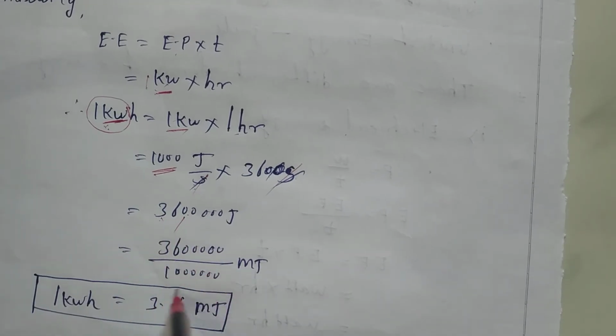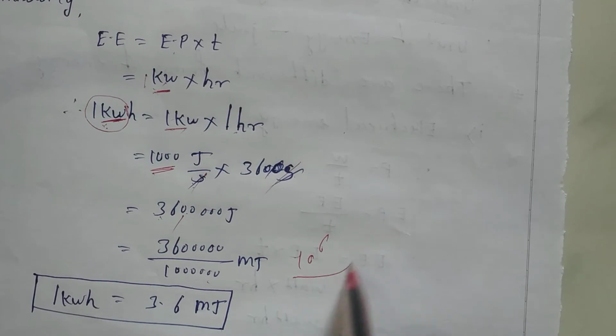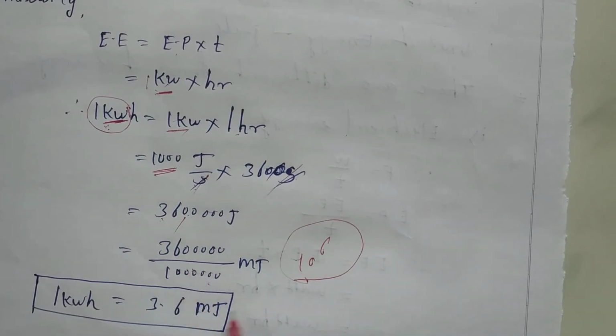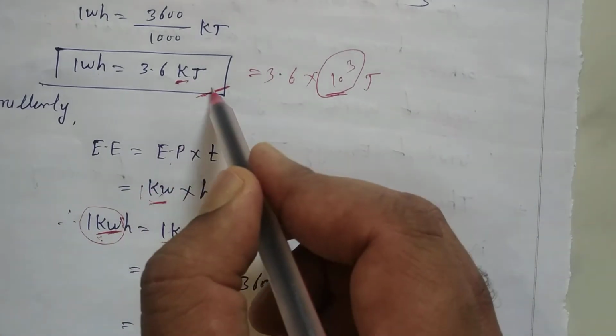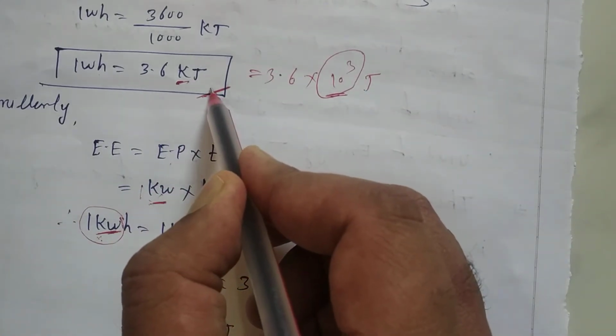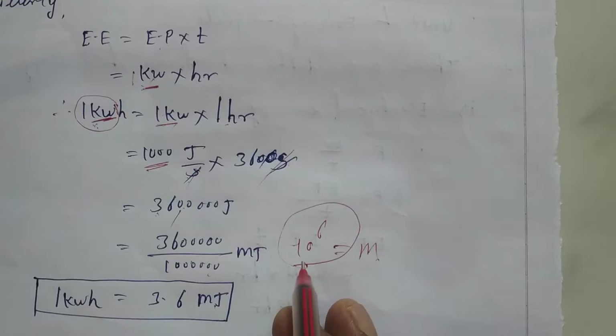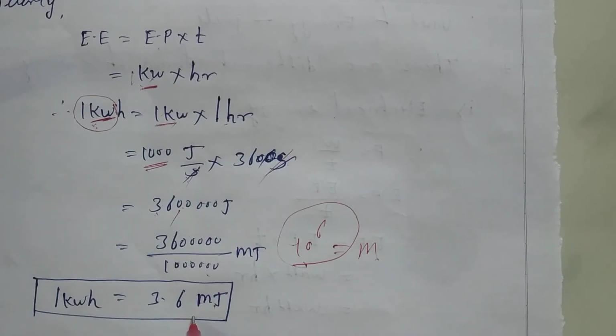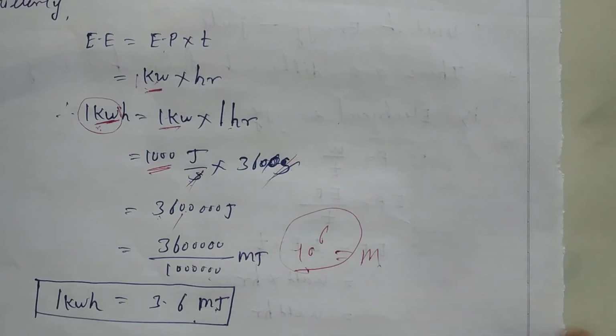3,60,000. So if I divide this by 10 raised to 6, it becomes mega. We know 10 raised to 6 is what? Mega. So बच्चों, in short, 1 watt hour is equal to 3.6 kilojoule, and 1 kilowatt hour is equal to 3.6 megajoule. Like that we have other forms of energy. This one only one form of energy we have seen.